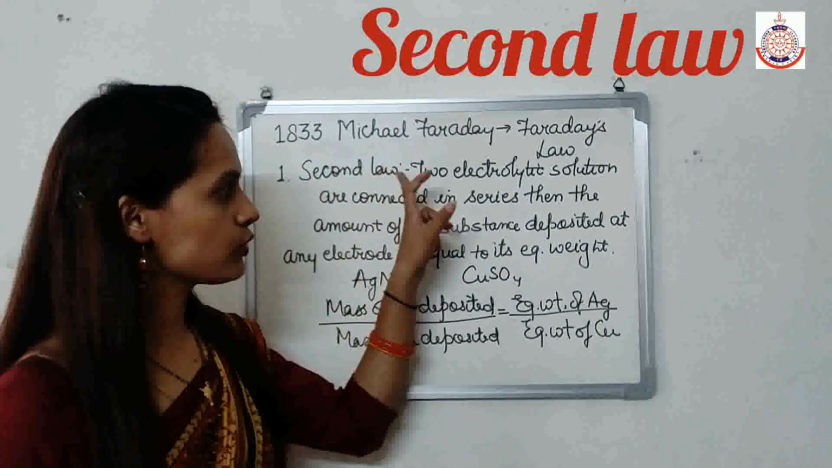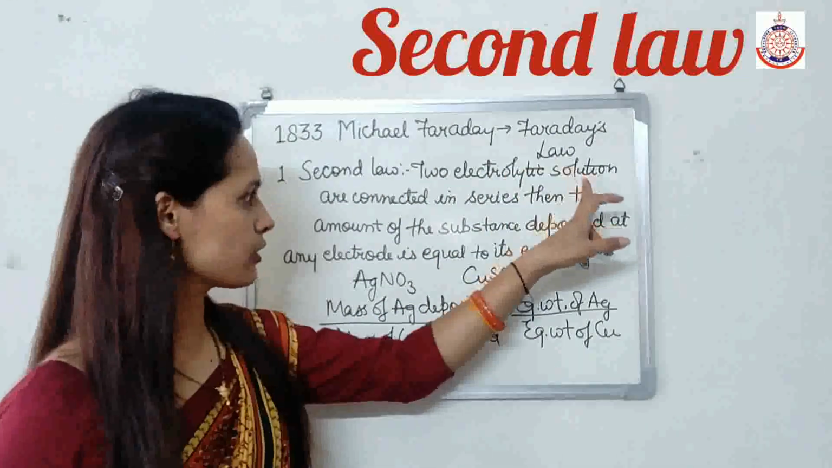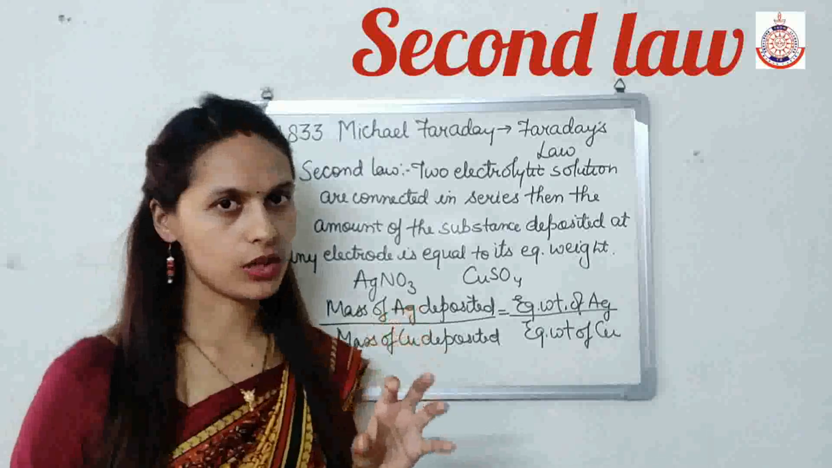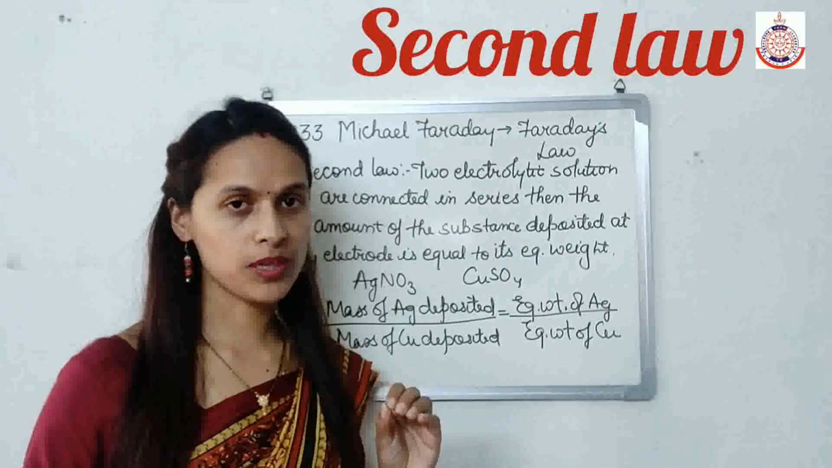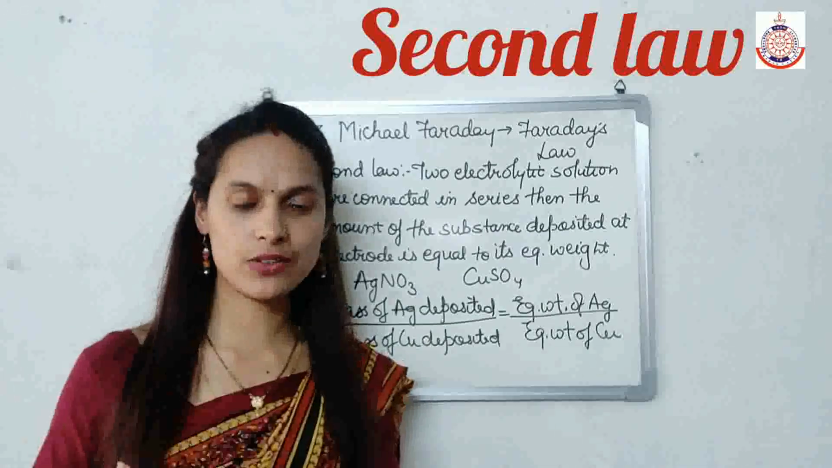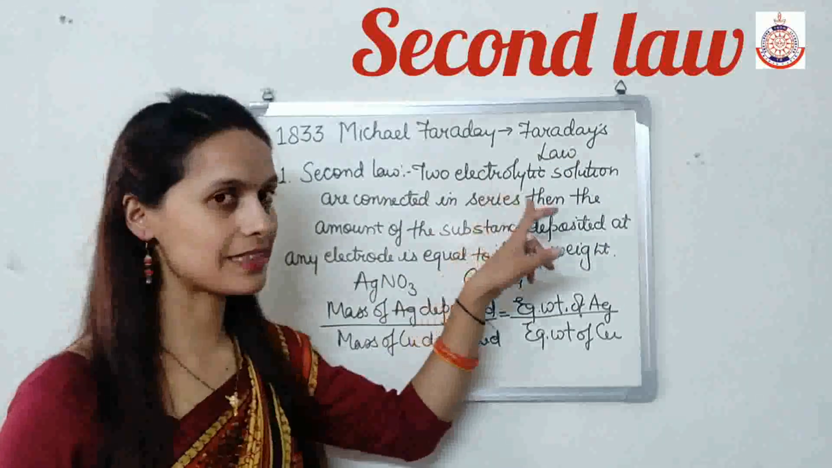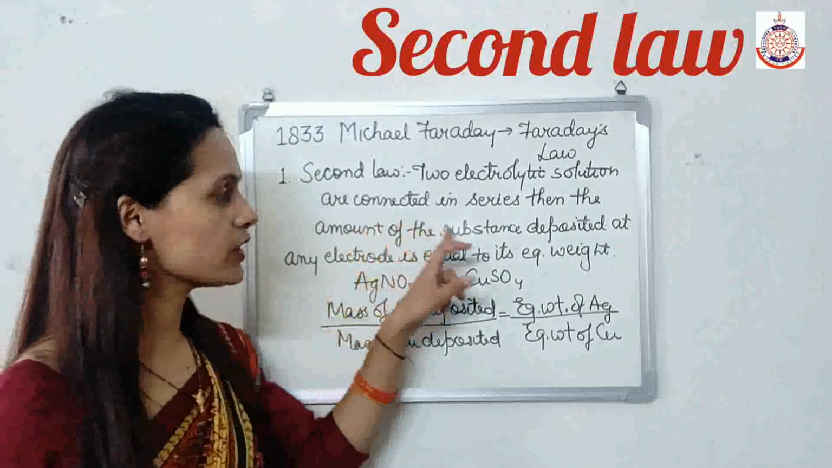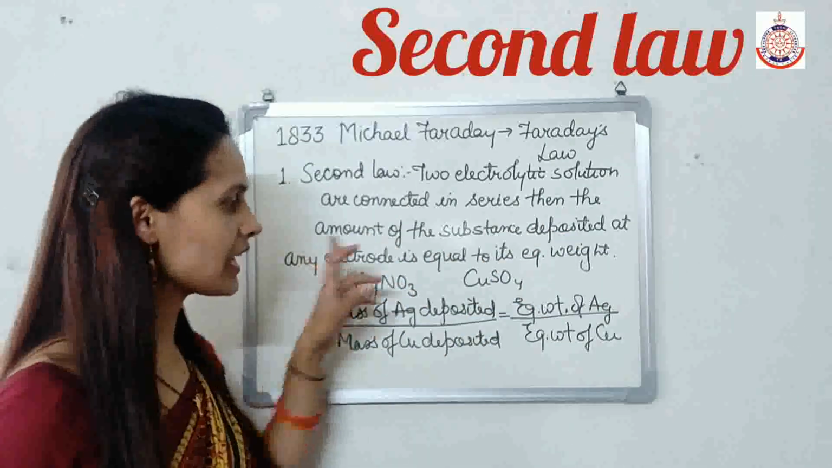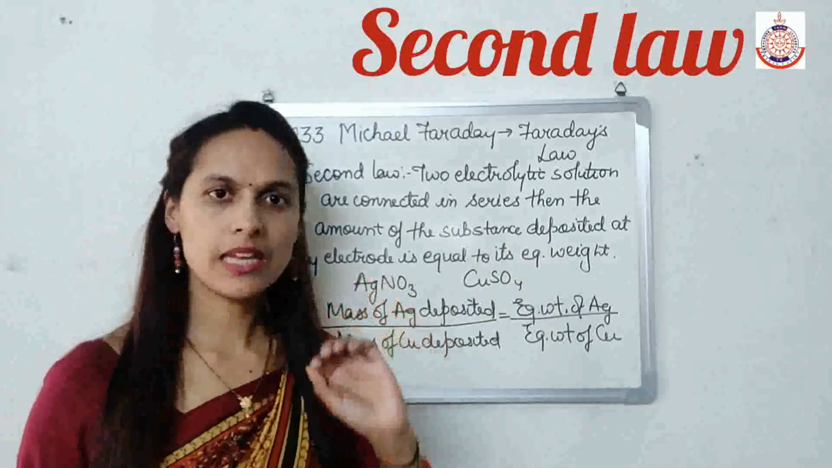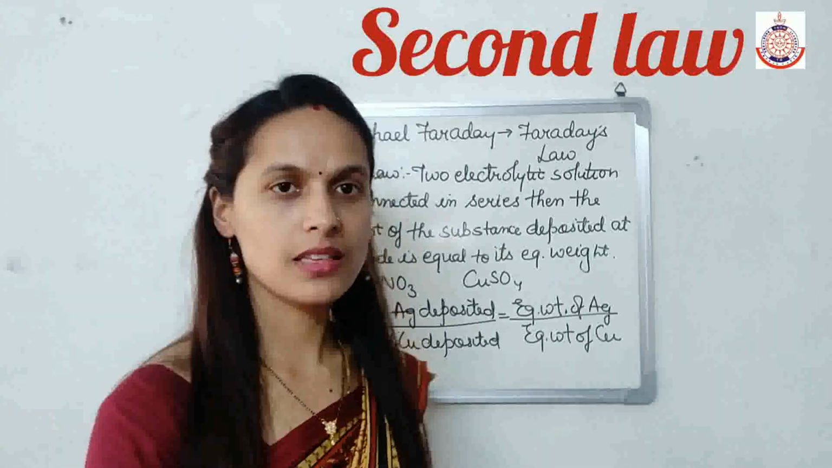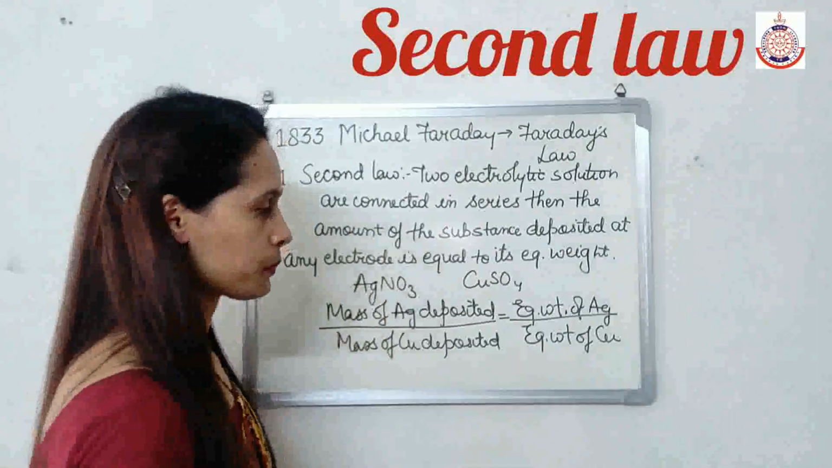So according to the second law, when equal amount of electricity is passed through two electrolytic solutions which are connected in series, then the amount of the substance deposited at any electrode is equal to its equivalent weight. This is Faraday's second law.